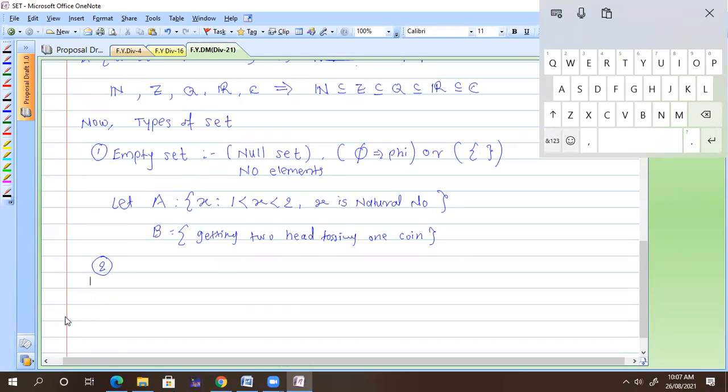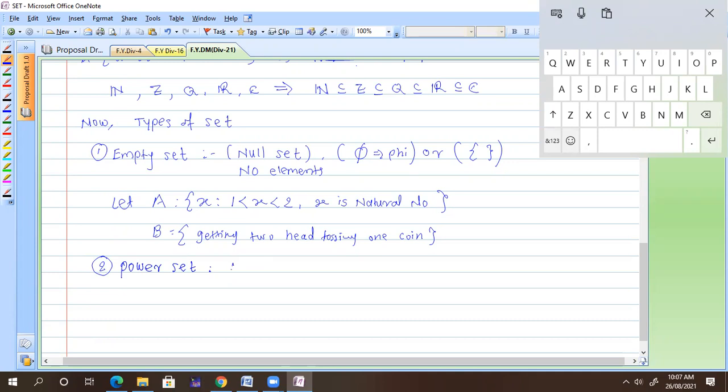So the next is nothing but what? An important one, a power set. Now, what is meant by a power set? Empty set, everyone knows. Then power set. Now tell me, what is power set?